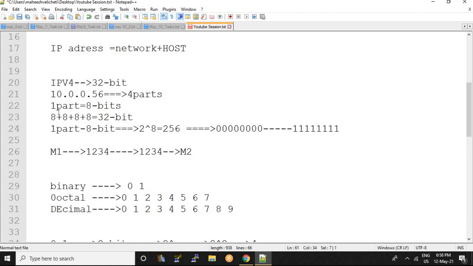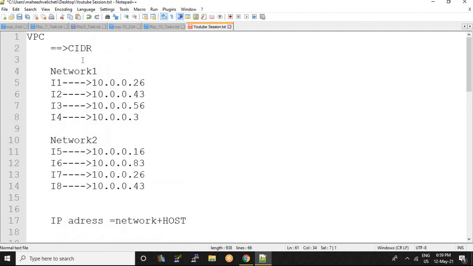So if, for network 1, I was comfortable having only 100 IPs, and in the same way for network 2 I will be comfortable with 1000 IPs, how am I able to define the size of a network? I am able to define the size of a network by using this CIDR notation.